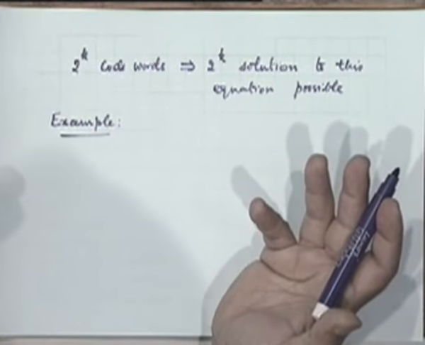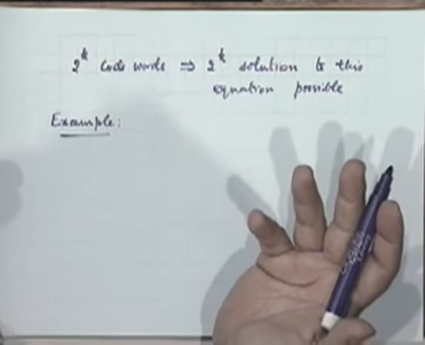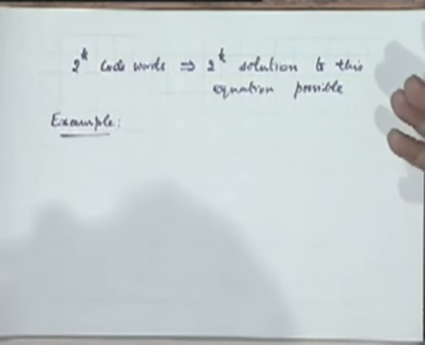There are multiple solutions, that is clear, but for every valid code word I can think of an error sequence which would produce that given R sub i. And therefore it would have produced that specific syndrome. For every specific code word, and there are 2 to the power k of them, I can find some error sequence such that that code word plus that error sequence will produce that specific received sequence that I have got. And therefore it will produce that same syndrome, because the received sequence is the same.